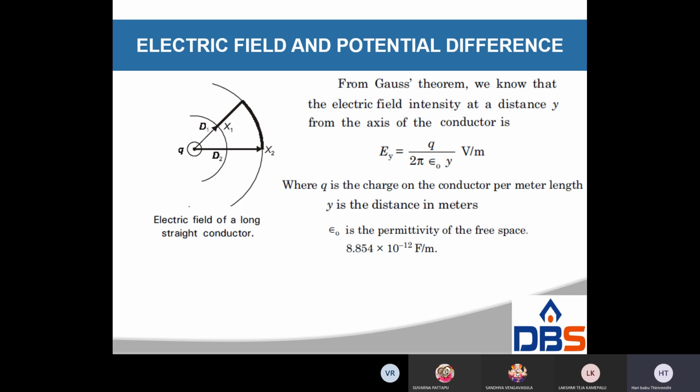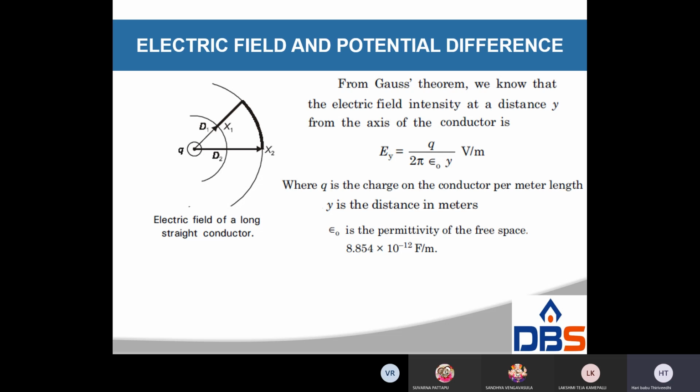From Gauss theorem, the electric field intensity at a distance y from the axis of the conductor is E equals Q by A. Considering a circle, the area is 2 pi y, so Ey is equal to q by 2 pi epsilon naught y volt per meter, where q is the charge per meter length, epsilon naught is the permittivity of free space, and y is the distance in meters.